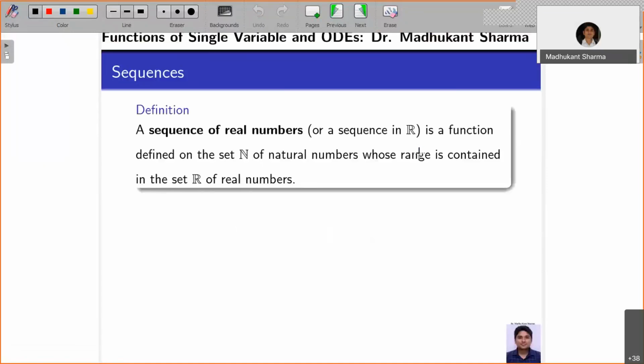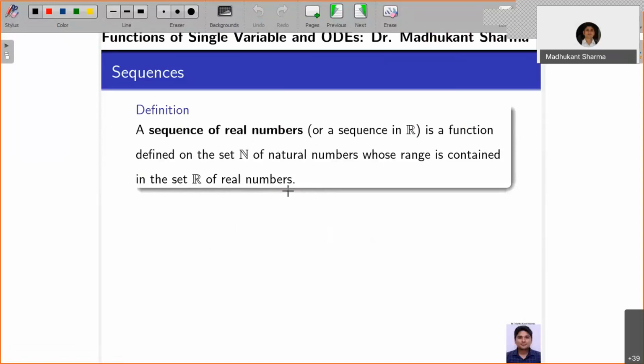Okay, right. So here is the definition of a sequence. If you noted previously, a set could be finite or infinite. And we have seen that if the set is countable, you can always enumerate it in a certain order.